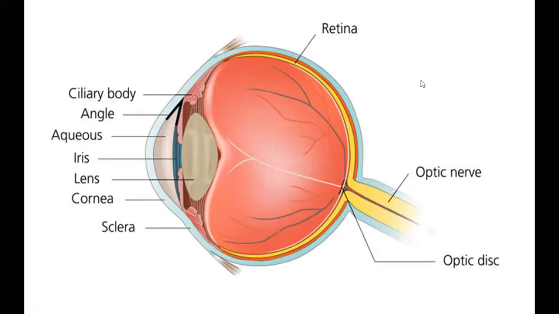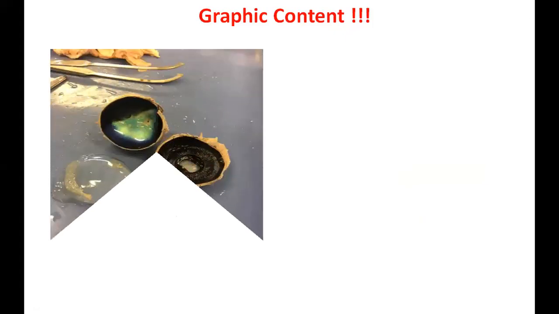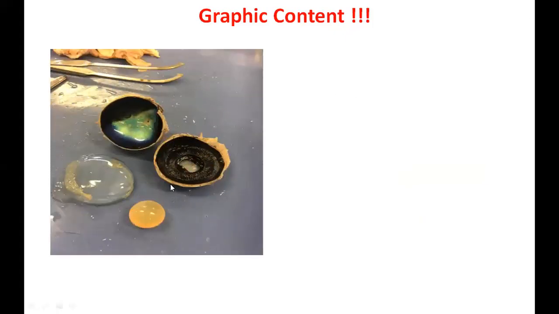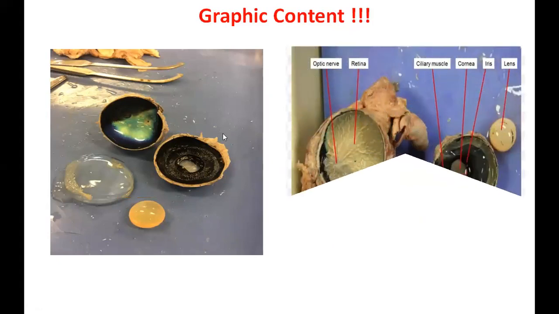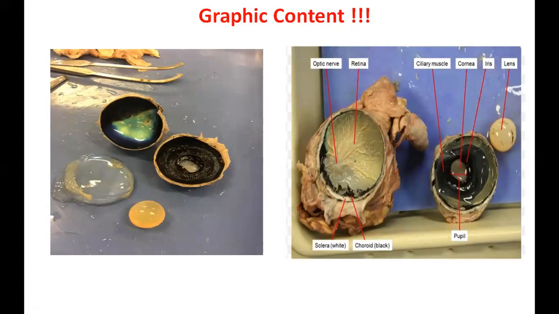So finally, these are the parts of your eye. I told you, the ones who are scared, don't look at this. These are the real parts of the eye. You can see this orange part, it's the lens. If you do medical science in future, in university, you will be able to cut the eye and see the real things. That is a superb experience. So study well. The ones who want to become doctors, try your maximum.